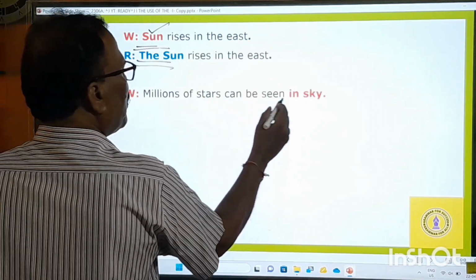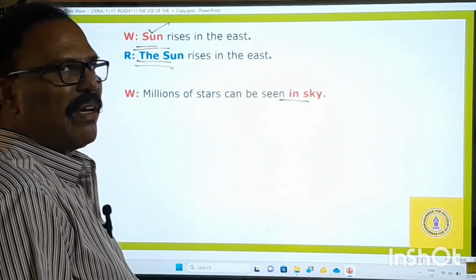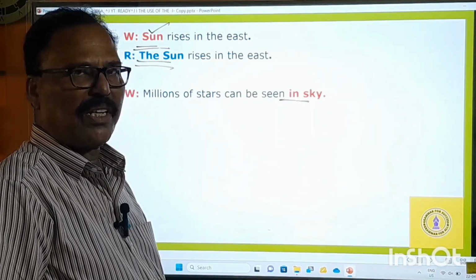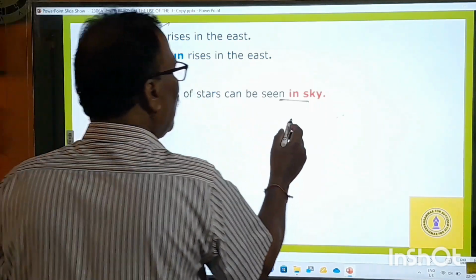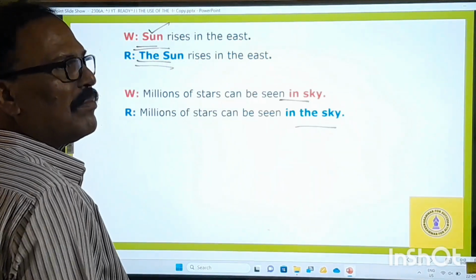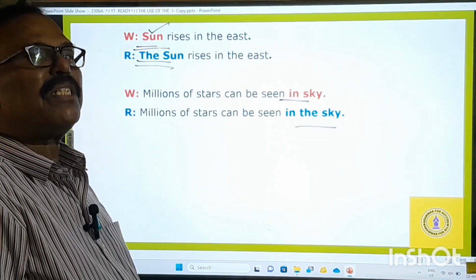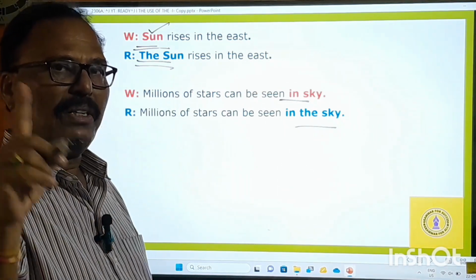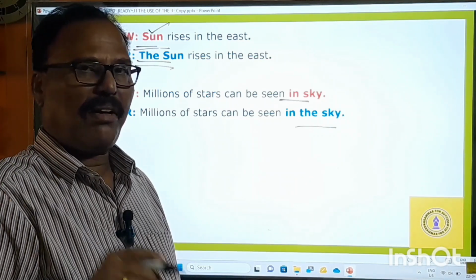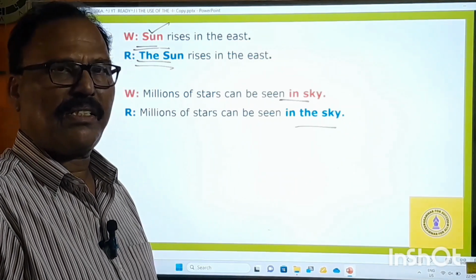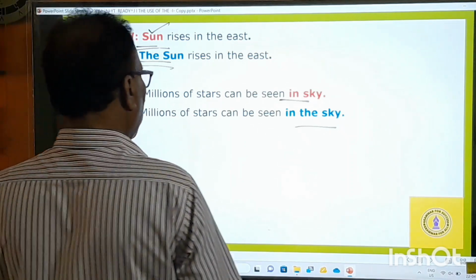Millions of stars can be seen in the sky. The sky is also only one of its kind. There are no two skies or three skies or four skies. Only one sky, one of its kind. Therefore, we have to say "in the sky." You cannot say "in a sky." "In a sky" means in one sky. One sky means there must be two, three skies. Do we have two, three skies? No, only one sky is there. So that's why "in the sky" is a must.